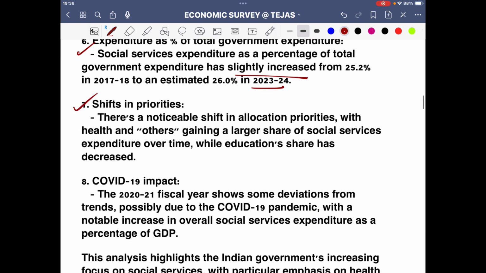However, what also becomes very important, the analytical point, is that there is a shift in priorities. In what terms? In allocation priorities, with health and others gaining a larger share of social services expenditure over time, while the education share has decreased. So health is again a very important sector, but in terms of proportion, we get to see that now there is a shift in priorities. We are emphasizing more on health. So that is a comparative term. This is not in absolute terms; it is in comparative terms.